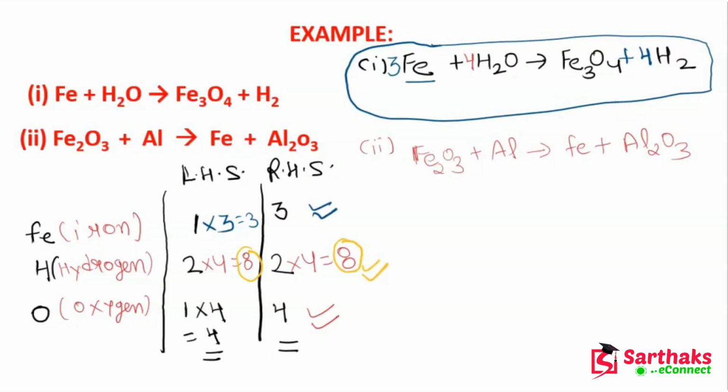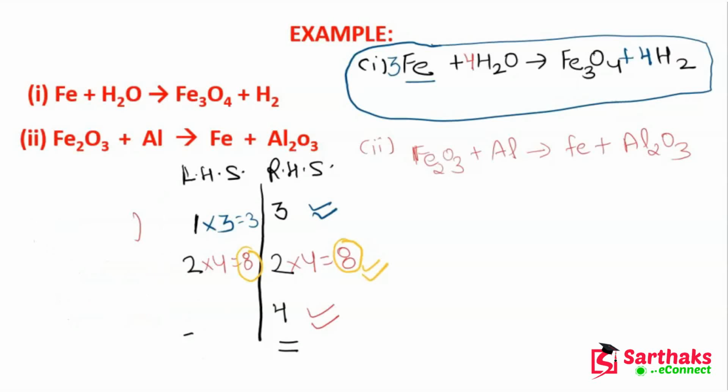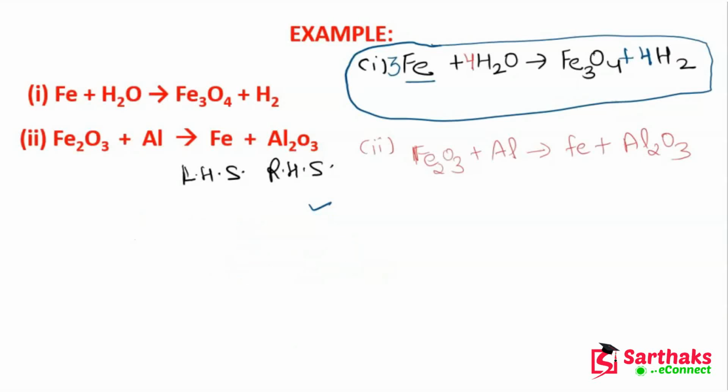I will simply make a table. So let me erase this previous table from here. I hope guys you are able to understand what we are doing here. Basically, first of all, I will write Fe.